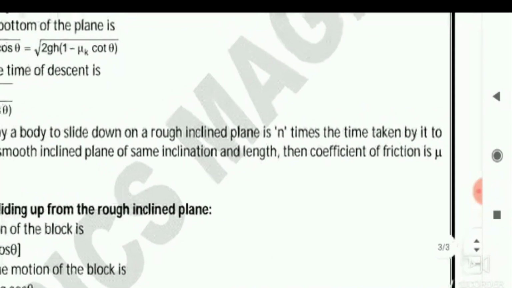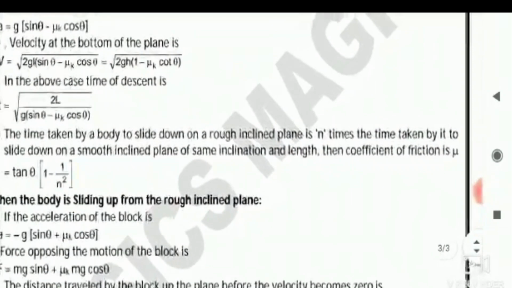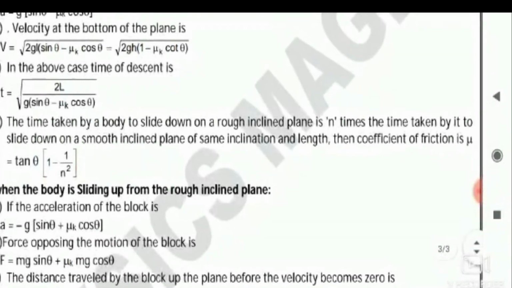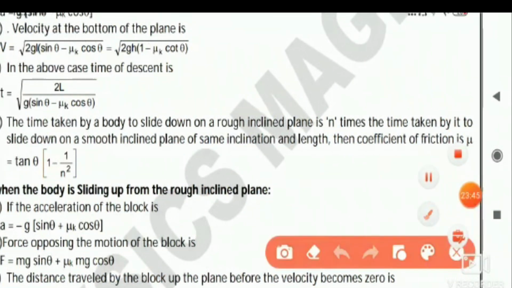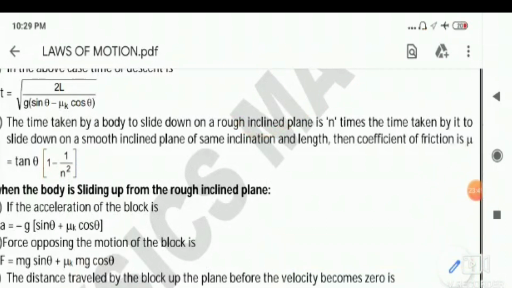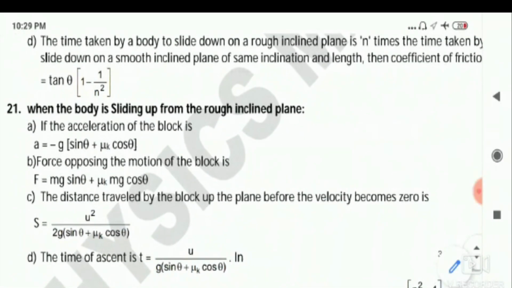I am keeping it for you, you just note down. How important this concept is, I cannot explain to you. In the previous last 10 years' NEET papers you observe, 100% this kind of question based on this formula is given. So definitely this will help you a lot. Tan theta into 1 minus 1 by n square will help you.